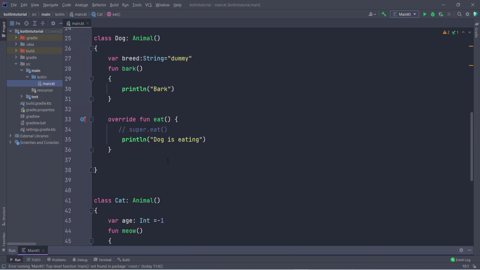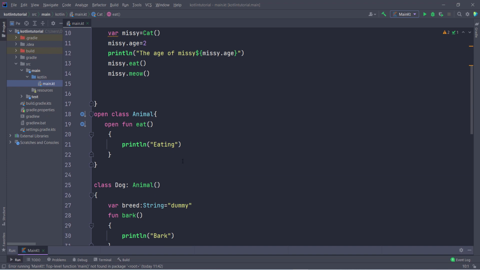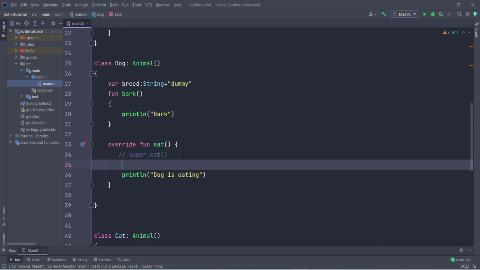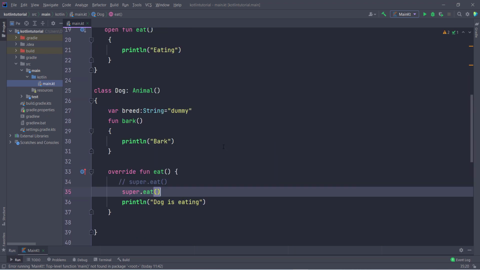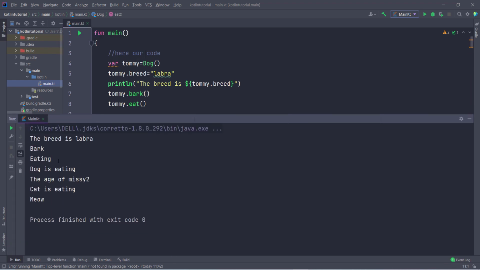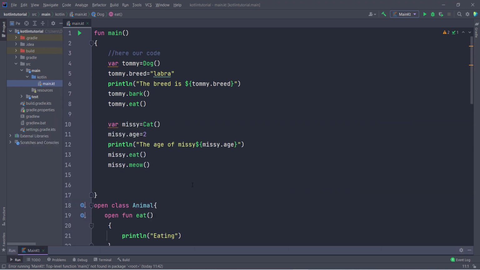Now let us suppose I want to call this function println eating. So how can you call this function? You can see this is the by default method. You have to use super.eat here. If you use super.eat, then you can call the function of the super class. So if I run this program, now I get the output eating, and then I get the message dog is eating. So this is the simplest method of how classes and inheritance work in Kotlin.